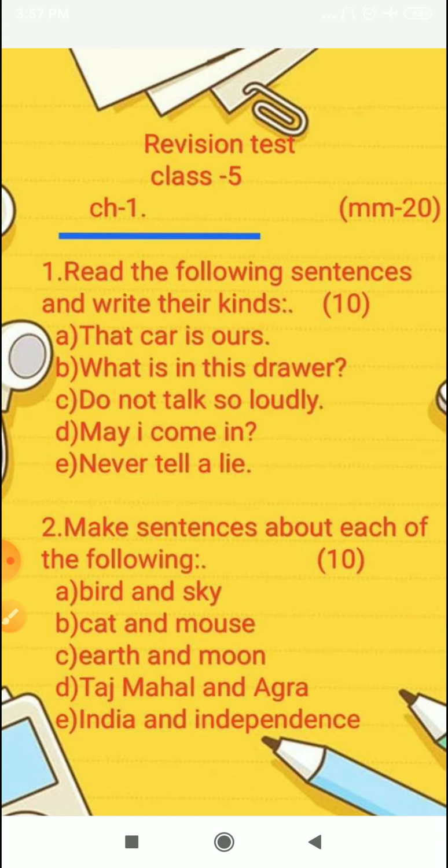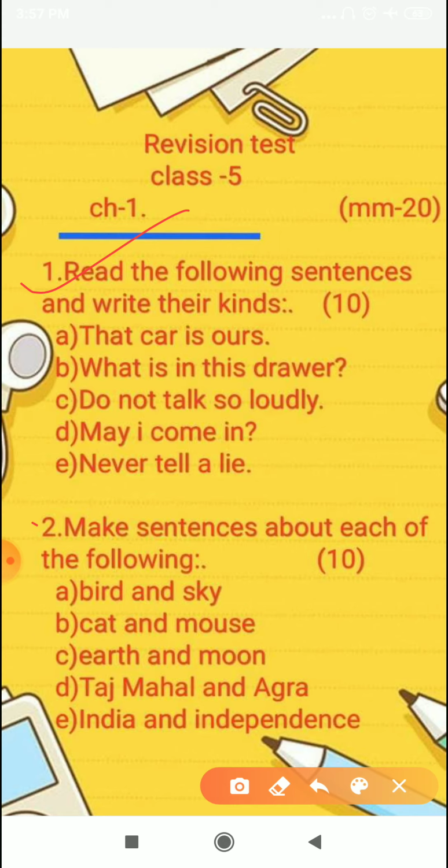Okay. So starting with question number 1. Read the following sentences and write their kinds. You have to read the sentences and write the kinds. A. That car is ours. B. What is in this drawer? C. Do not talk so loudly. D. May I come in? E. Never tell a lie.